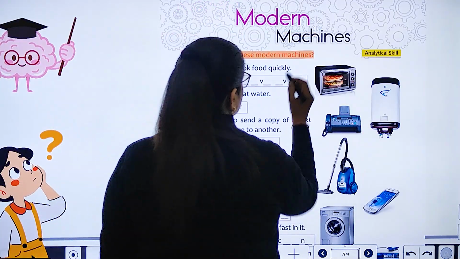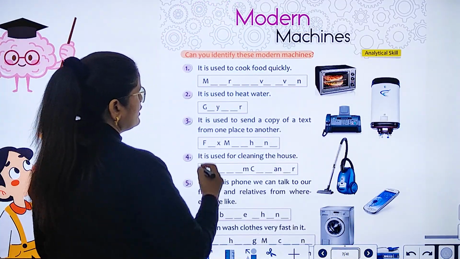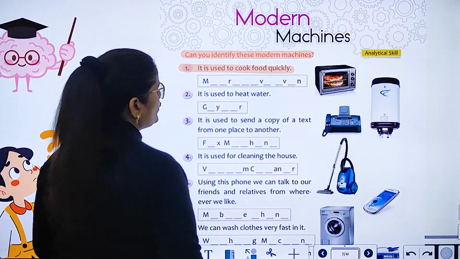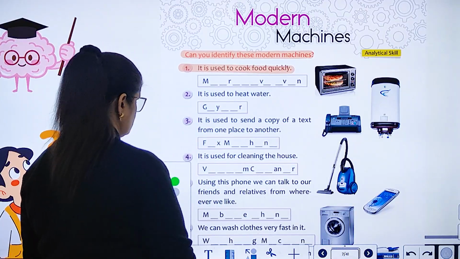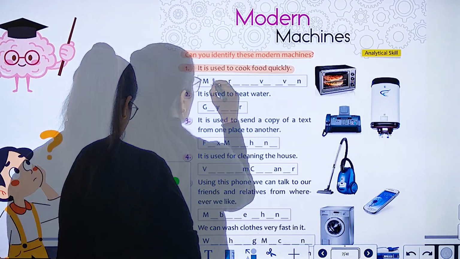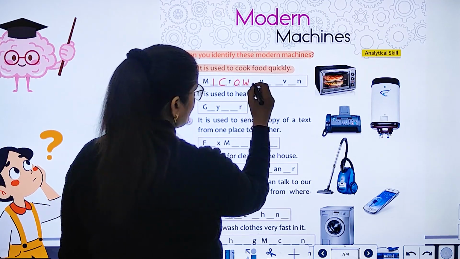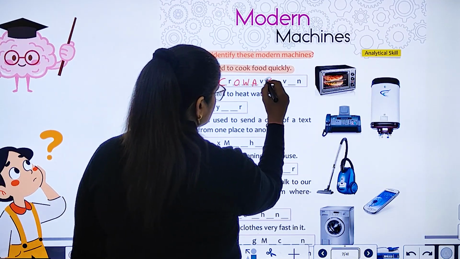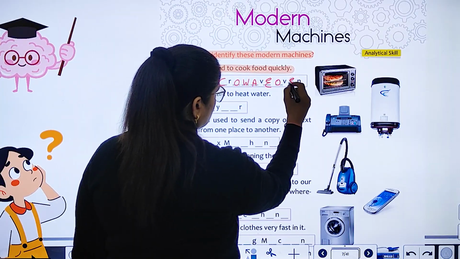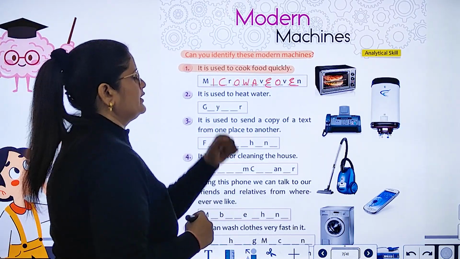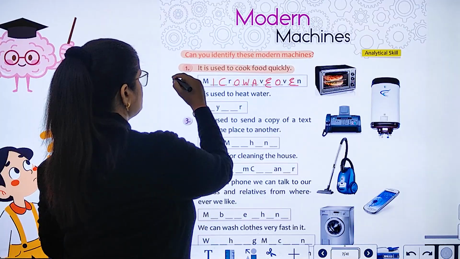Can you identify these modern machines? It is used to cook food quickly. Microwave oven. Okay. Number 2.